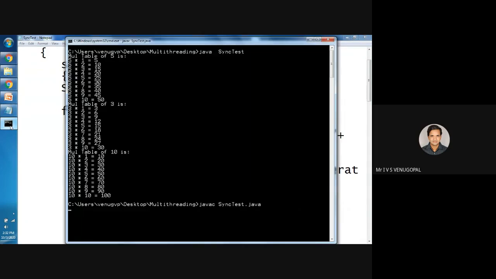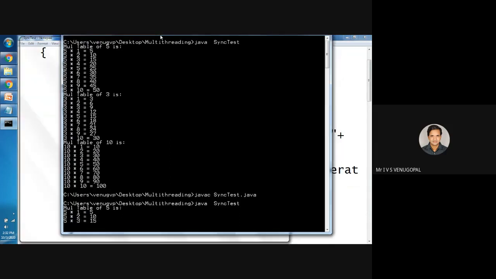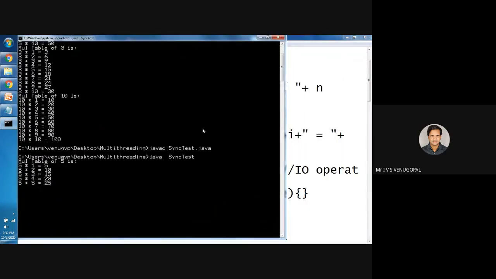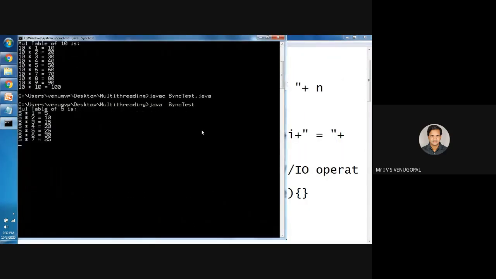I'll compile it again and execute it. Observe, the output will be the same. Instead of using a synchronized method, here I am using a synchronized block. Observe, the multiplication table of 5 being printed by one thread doesn't interfere with another thread which is printing the multiplication table of 3.